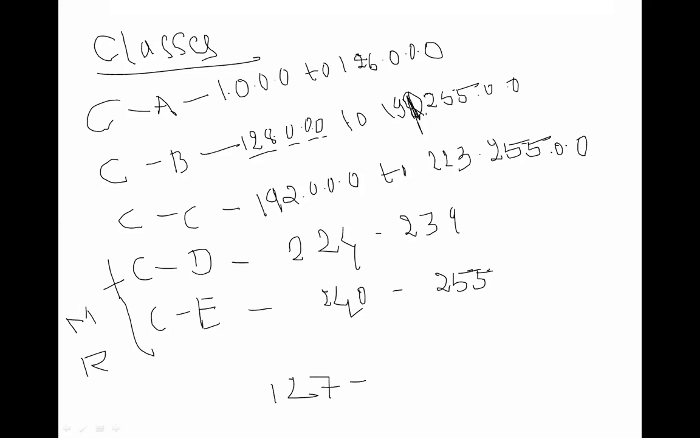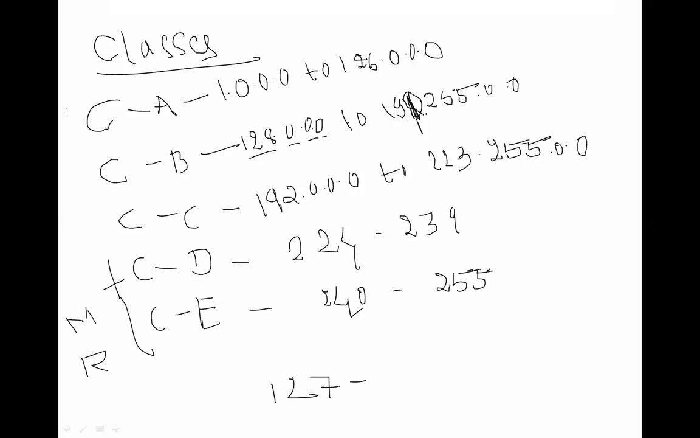You have to tell how many classes there are for IPv4, Internet Protocol version 4. There are 5 classes: class A, class B, class C, class D, and class E. What is the range for class A? That is from 1 to 126. What is the range for class B? 128 to 191. Class C, 192 to 223.